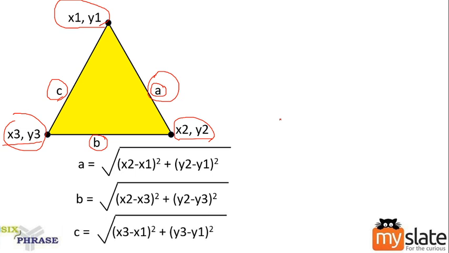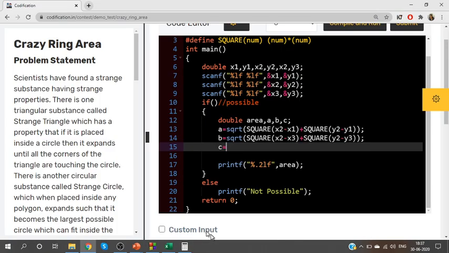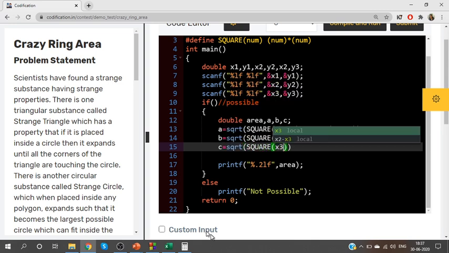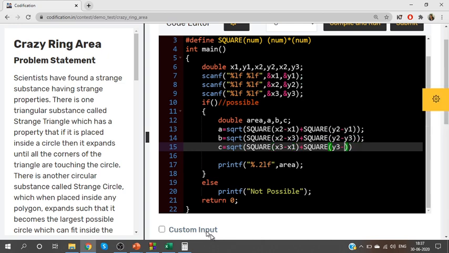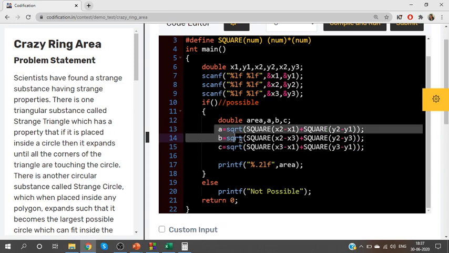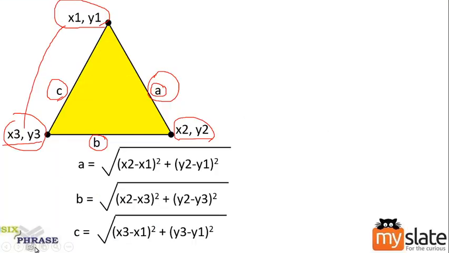So next, C can be calculated in a similar way. C is between x3, y3 and x1, y1. So to calculate the distance, use the points x3, y3 and x1, y1. Okay. So square of x3, x1 and y3, y1. Okay. So I have the lengths of the three sides of the triangle. Alright. So this is one thing we will need.